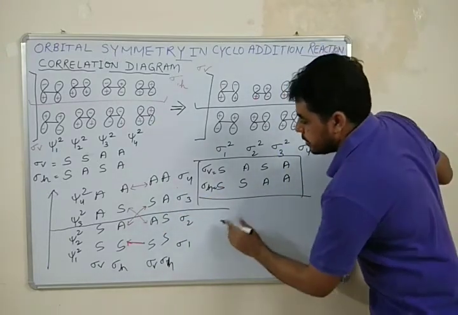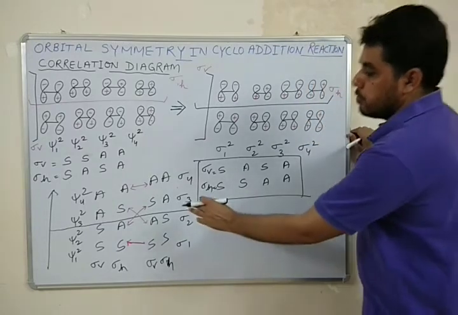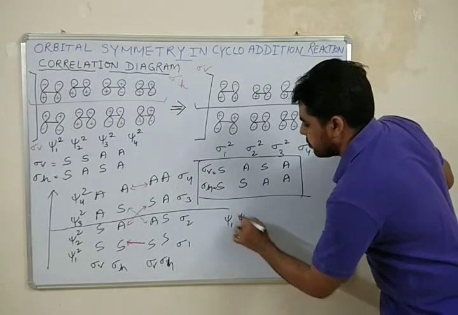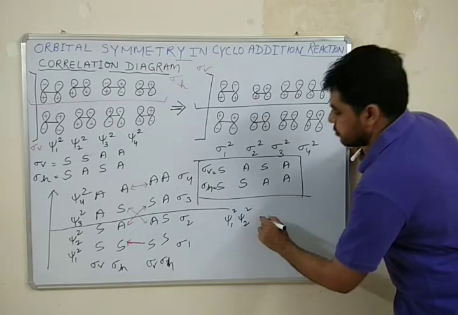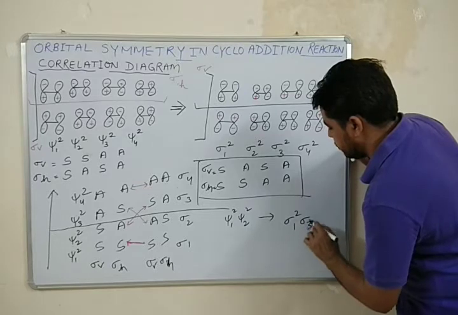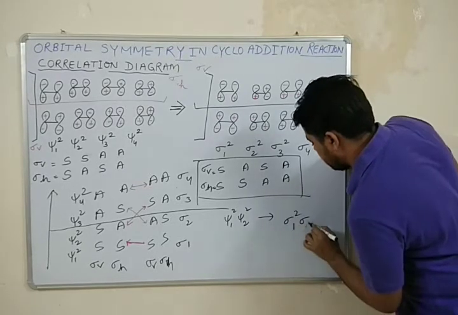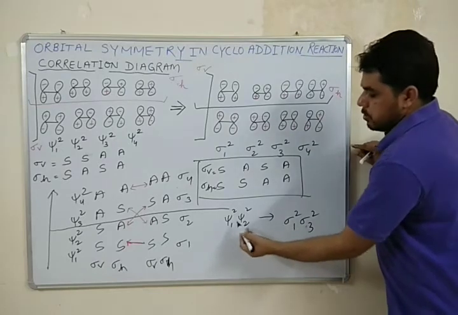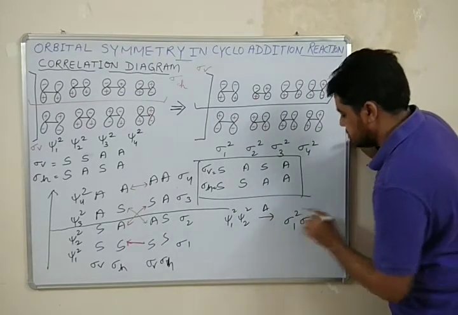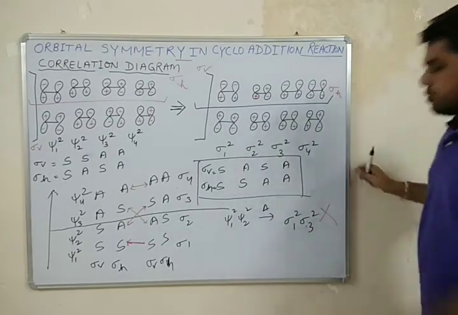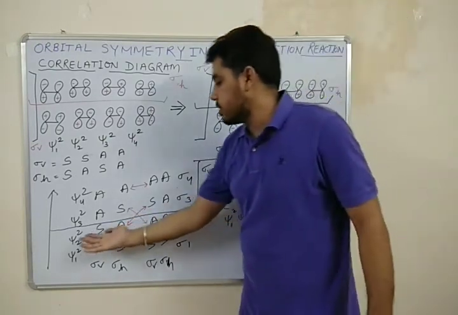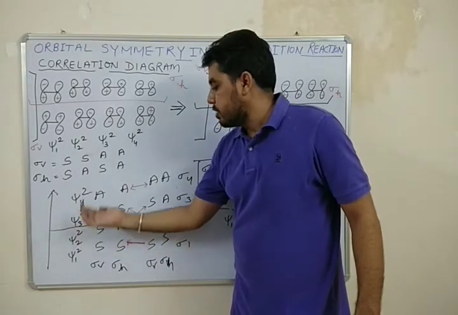I may also write the electronic configuration of the reactant orbitals with matching with the product orbitals. So psi 1 square, psi 2 square get converted into from sigma 1 to sigma 3 square. Okay, so you can see to get this particular configuration we have to cross the non-bonding line. So in thermal condition this process is not possible, right?